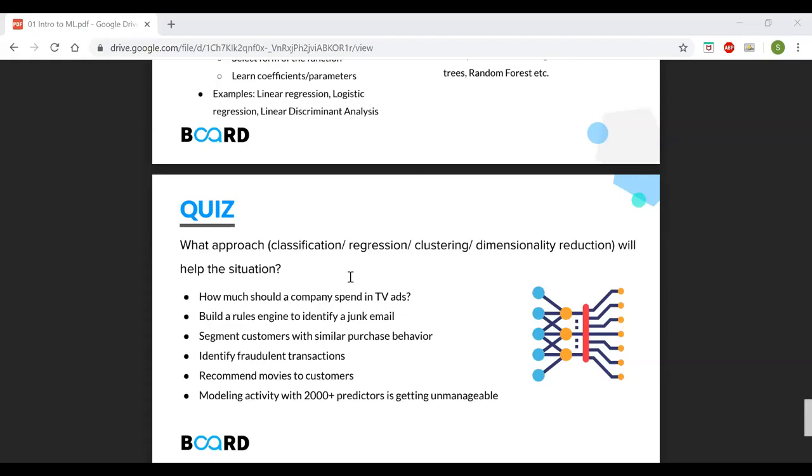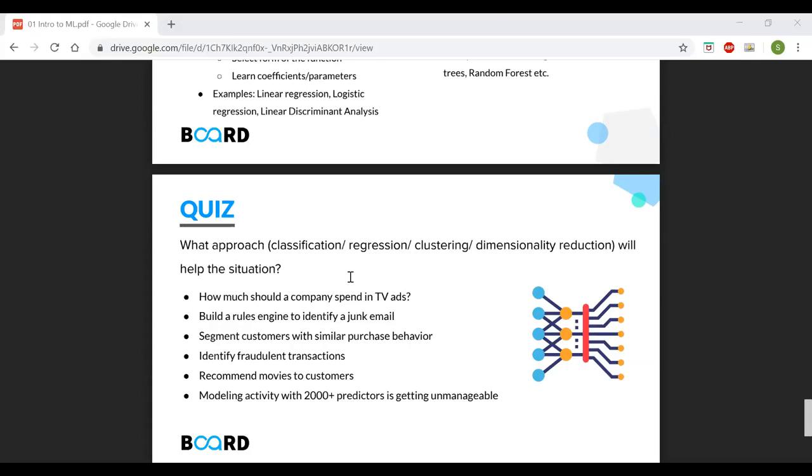The next question: how do you build a rules engine to identify a junk email? When building a rules engine to find a junk email, is it classification or unsupervised, supervised or unsupervised? Yes, it is a supervised classification algorithm. It is a very famous NLP problem, the basic NLP problem when someone is getting started with text.